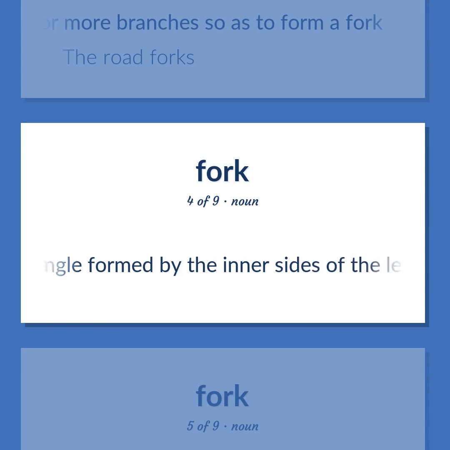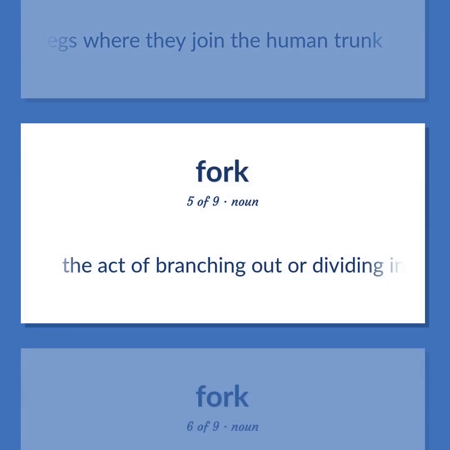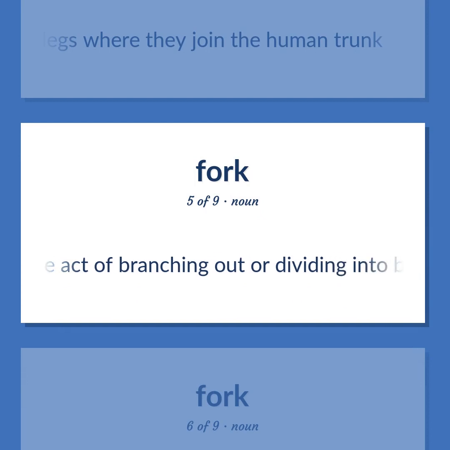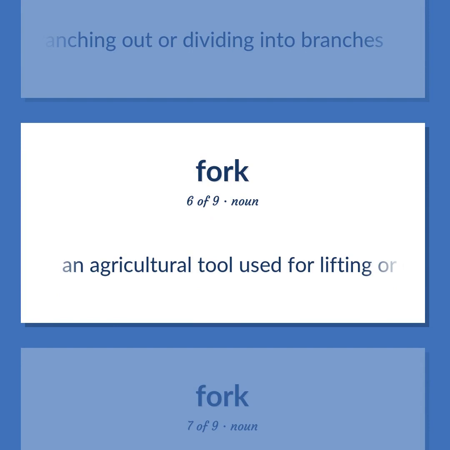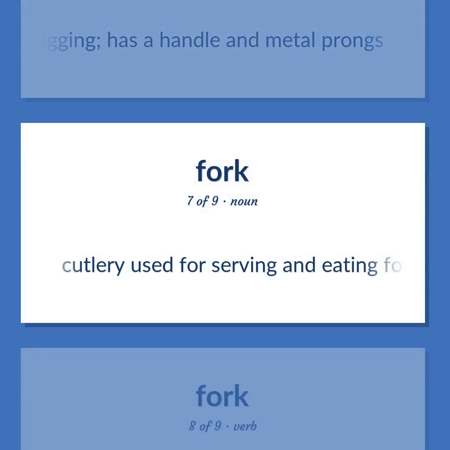The angle formed by the inner sides of the legs where they join the human trunk. The act of branching out or dividing into branches. An agricultural tool used for lifting or digging. Has a handle and metal prongs. Cutlery used for serving and eating food.